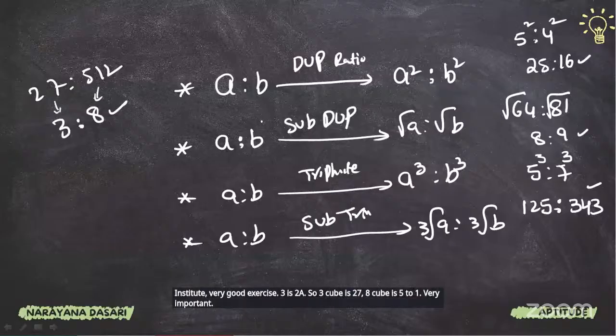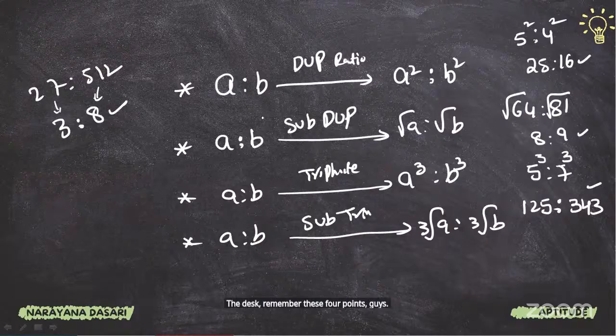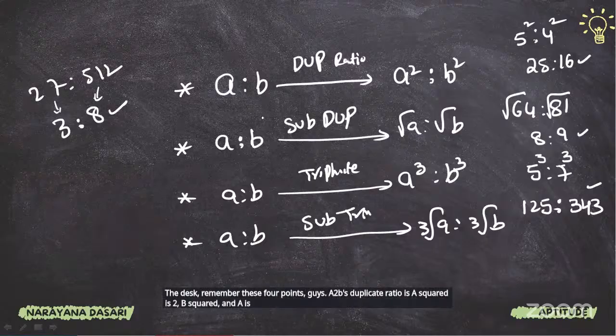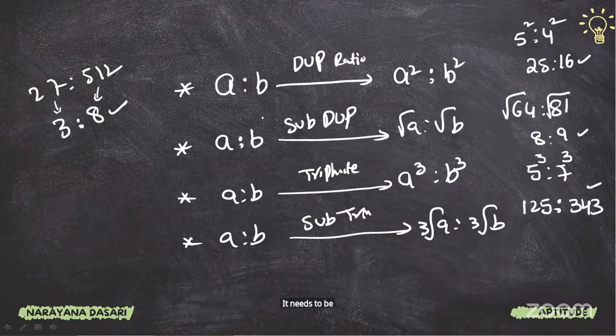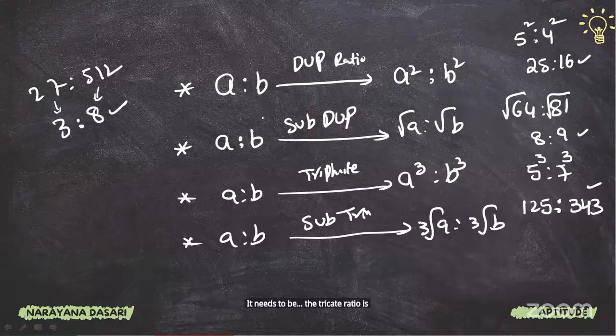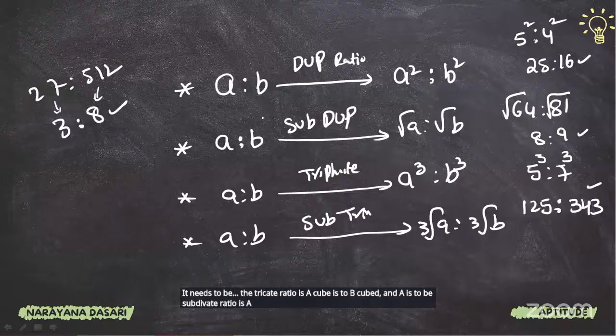So just remember these 4 points, guys. A is to B duplicate ratio is A square is to B square. A is to B subduplicate ratio is root of A is to root of B. A is to B triplicate ratio is A cube is to B cube. And A is to B sub triplicate ratio is cube root of A is to cube root of B.